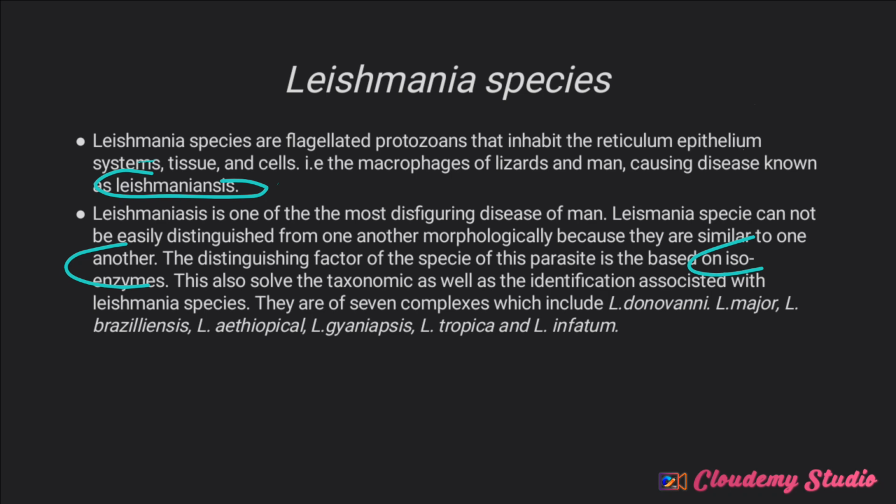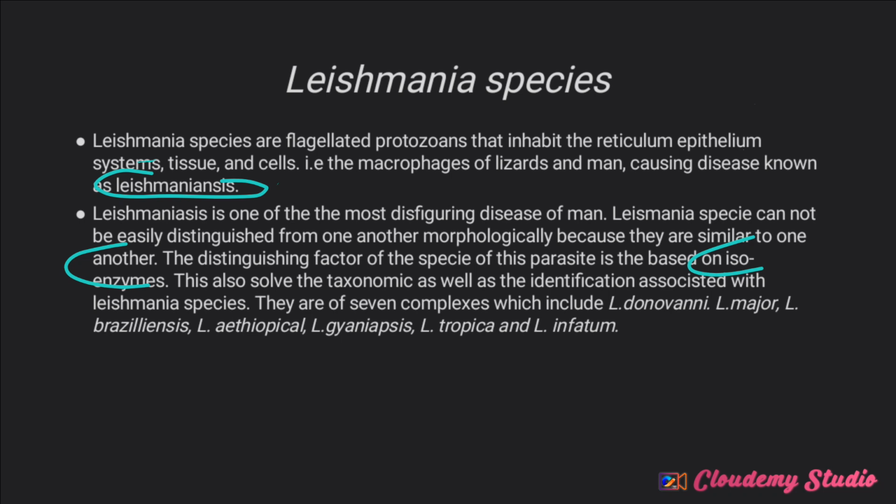Now, we have 7 complexes. Just the 7 basic complexes that we're going to talk about. There are more than that, very many. But the ones that we'll be talking about are Leishmania donovani, L. major, L. brasiliensis, L. ethiopica, L. mexicana, L. tropica, as well as L. infantum. These are the 7 complexes that we'll be talking about.